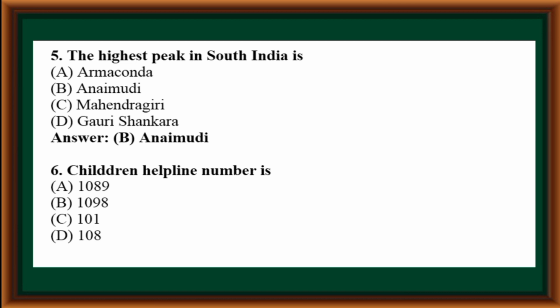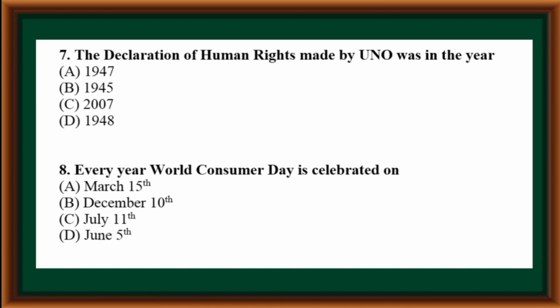Children helpline number is 1089, 1098, 101, 108. 1098. The Declaration of Human Rights made by UNO was in the year 1947, 1945, 2007, 1948.